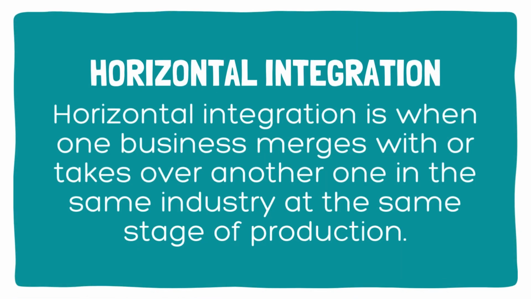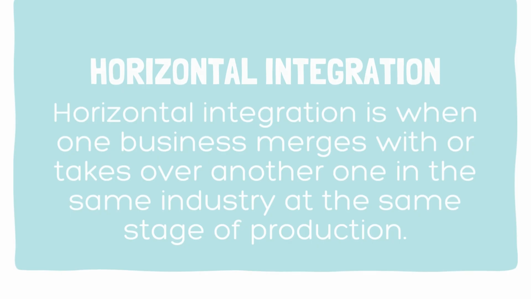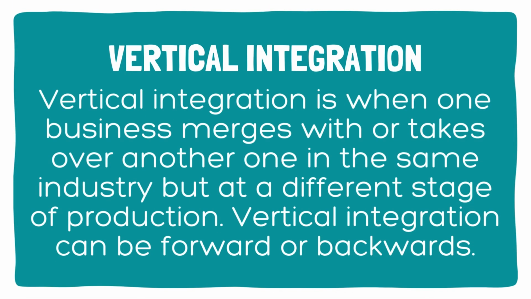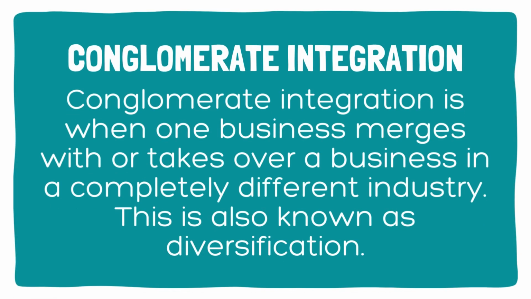Horizontal integration is when one business merges with or takes over another one in the same industry at the same stage of production. Vertical integration is when one business merges with or takes over another one in the same industry but at a different stage of production. Vertical integration can be forward or backwards. Conglomerate integration is when one business merges with or takes over a business in a completely different industry. This is also known as diversification.